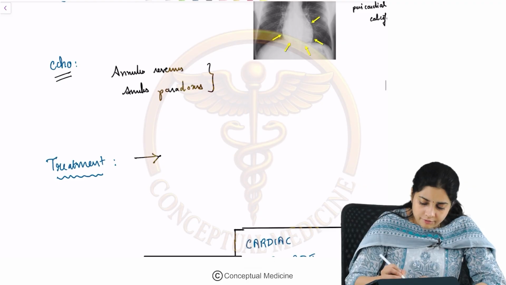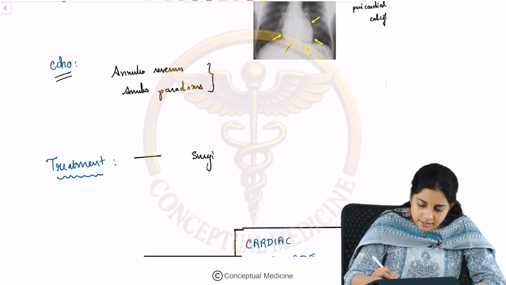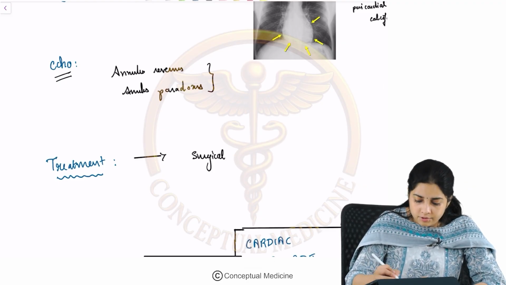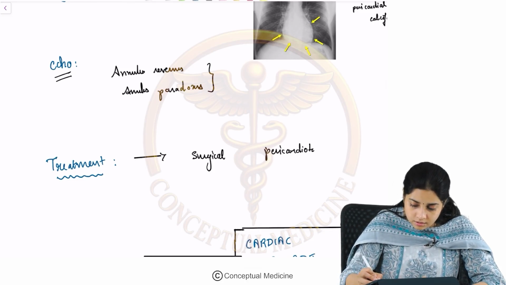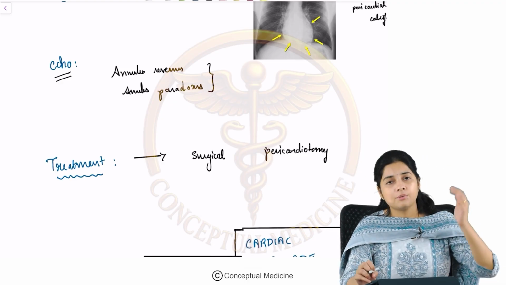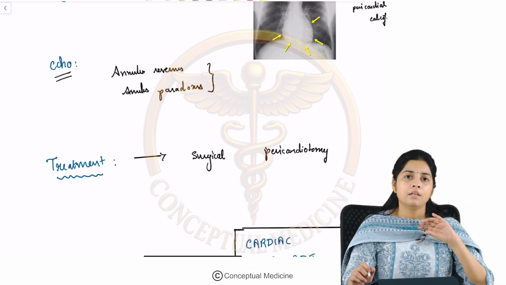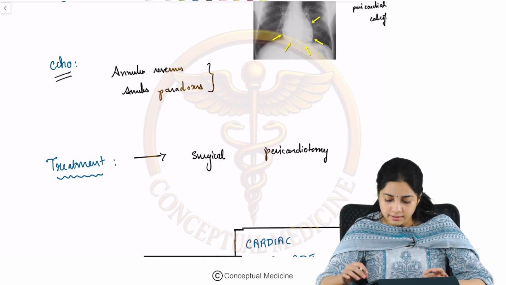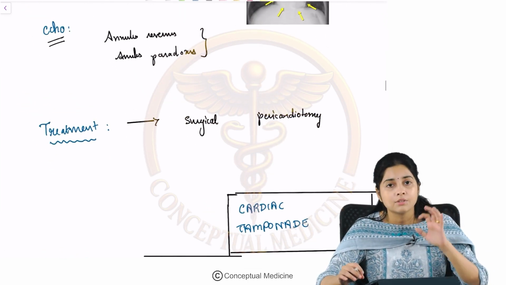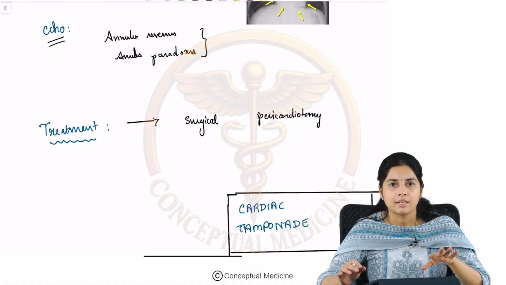The treatment would definitely be surgical management, where you will have to do a pericardiotomy and a stripping of the pericardium so that the pressure is relieved. Okay. So, this is about constrictive pericarditis.